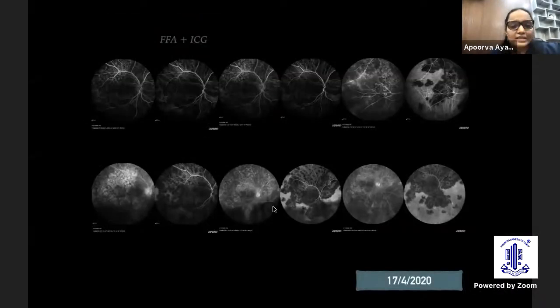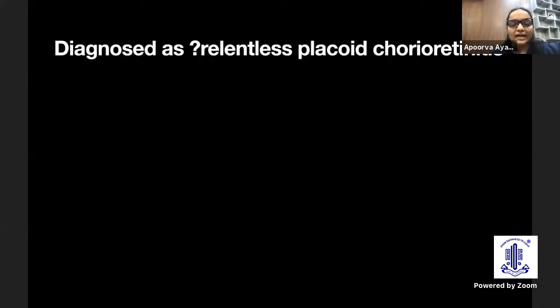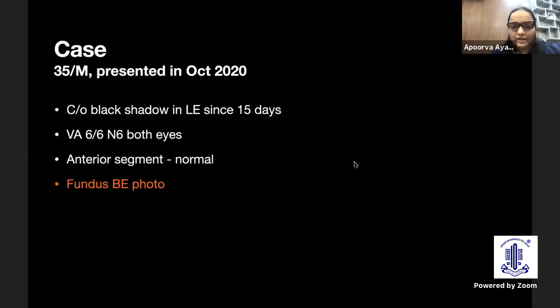This was the FFA and ICG, which shows atrophy and a non-specific vasculitic leakage, and actually I think it was pretty late when we did the FFA ICG, almost at the fag end of his presentation. So we diagnosed this as relentless placoid chorioretinitis, and unfortunately we couldn't save his vision, and he has not come back after that. Probably he felt very disillusioned with the therapy. So that's my case.